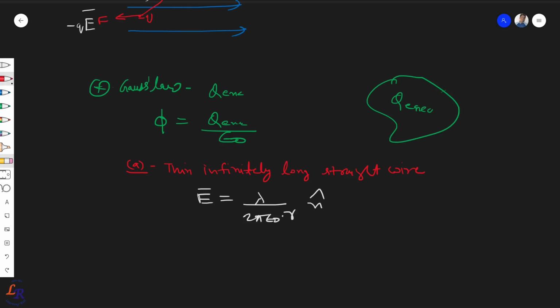Similarly, we have seen the infinite thin plane sheet with uniform charge distribution, charge density being sigma. In that case the electric field is given by sigma upon 2 epsilon 0 times n cap, normal to the plane.